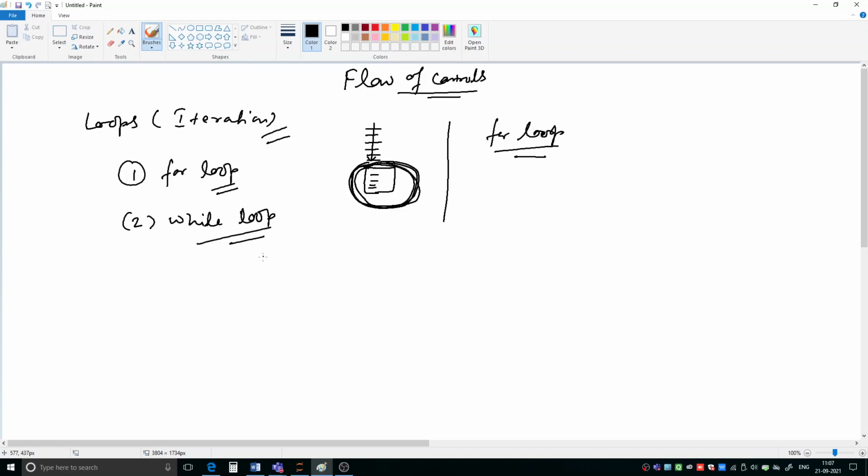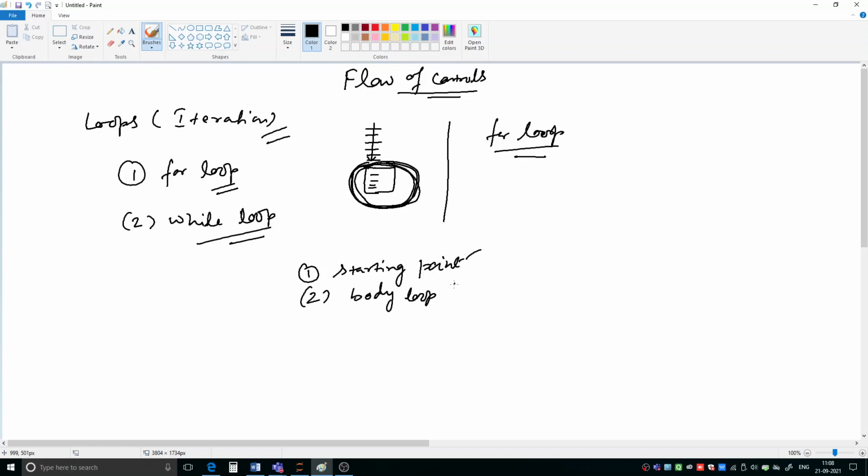Before starting that, we have to understand what different elements are there in a loop. Different elements of a loop or an iteration are: a starting point, then the body of the loop. Starting point indicates from where you have to start.